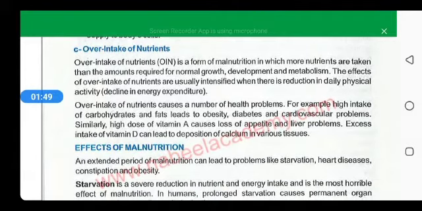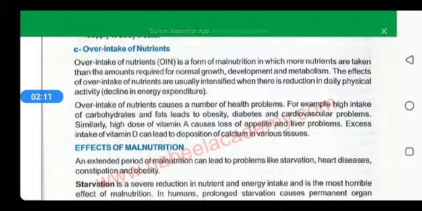Now the third type of malnutrition is the over intake of nutrients. That is, the body gets more nutrients as compared to its requirement. Maybe the body is getting the normal required nutrients, but it is not utilizing them due to lifestyle.